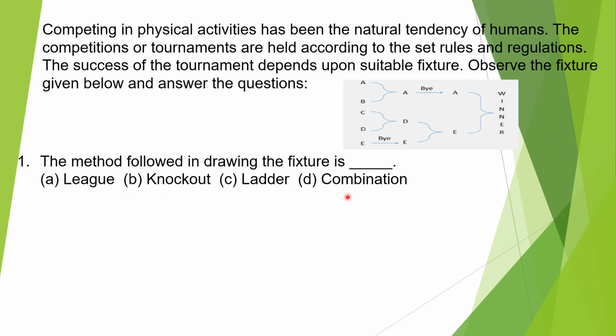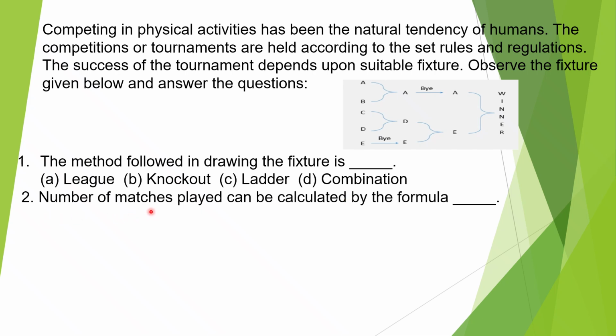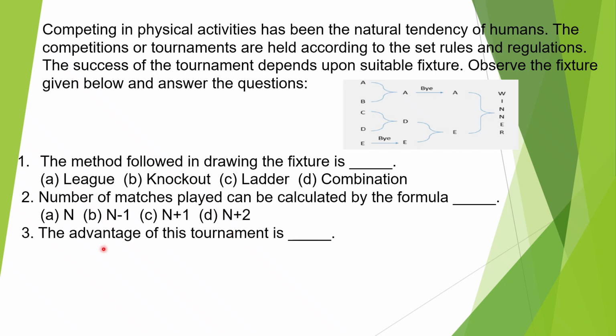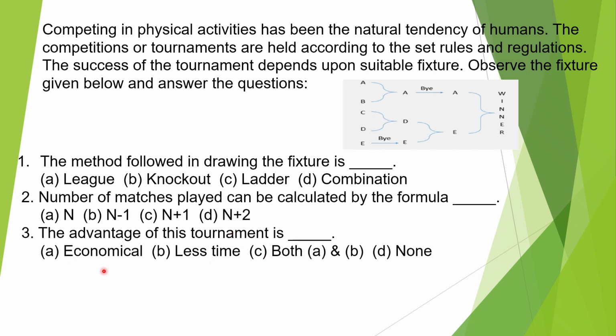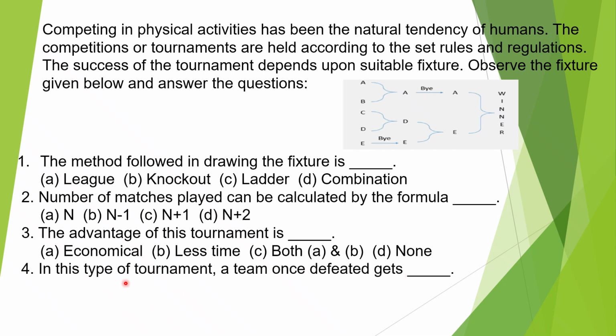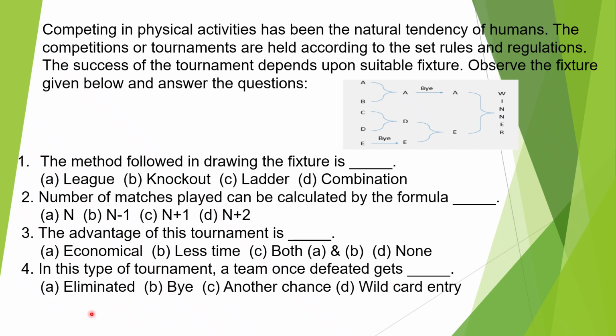You can start marking your choice. Answers will be given in the end. 2. Number of matches played can be calculated by the formula n-1, n+1 or n+2. 3. The advantage of this tournament is economical, less time, both A and B, none. 4. In this type of tournament, a team once defeated gets eliminated, gets a bye, gets another chance, or wild card entry. Mark your choice.